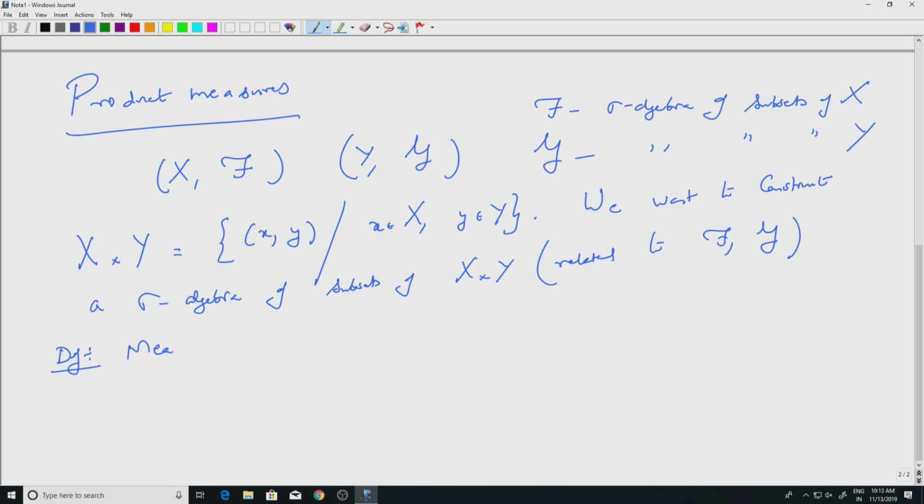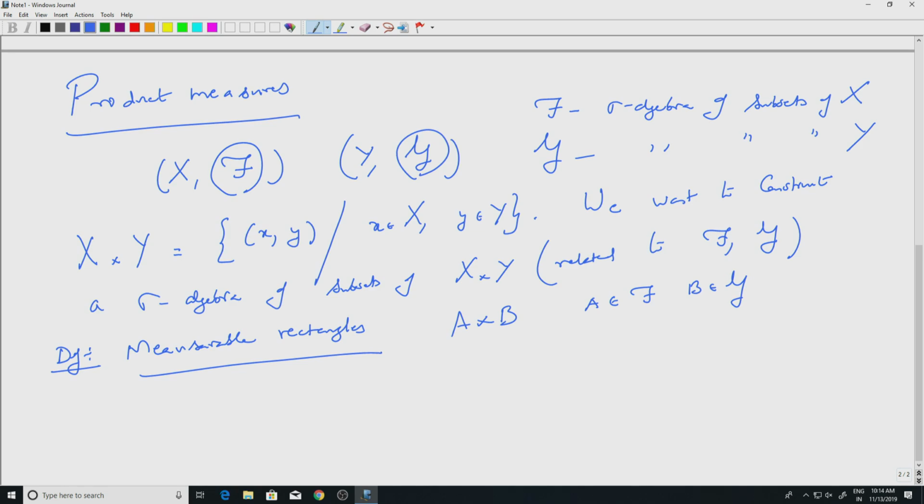A definition: measurable rectangle. You have seen this in the case of R^n, it is essentially the same definition. These are sets of the form A cross B. Any set of the form A cross B is a rectangle. It is called a measurable rectangle if A comes from script F and B comes from script G. So, you take a measurable set here, a measurable set here, and look at the Cartesian product as a subset of X cross Y. So, A cross B is contained in X cross Y. Such a thing is called a measurable rectangle.